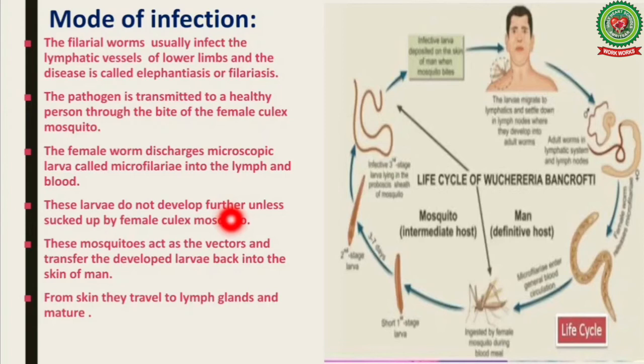These larvae do not develop further unless sucked by the female Culex mosquito. These mosquitoes act as the vectors, meaning the carrier of the disease, and transfer the developed larvae back into the skin of man. From skin, they travel to lymph glands and mature over there.